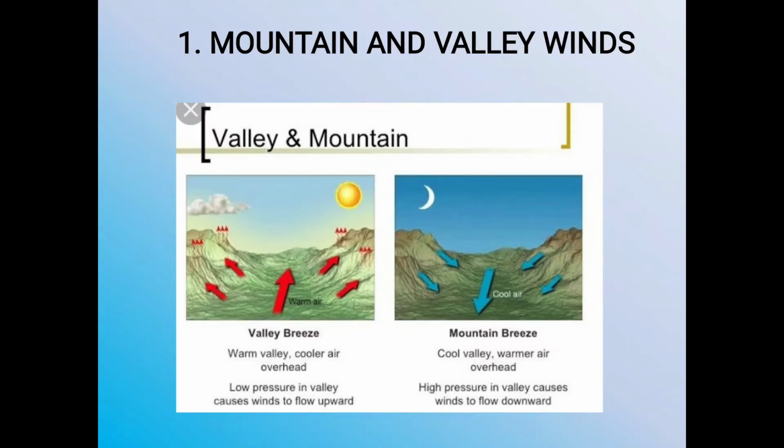The air coming in contact with these sides becomes cool. This cool, dense air that blows towards the valleys and lowlands is known as the mountain breezes or mountain winds. The mountain winds are responsible for the inversion of temperature and the formation of fog in the valleys.